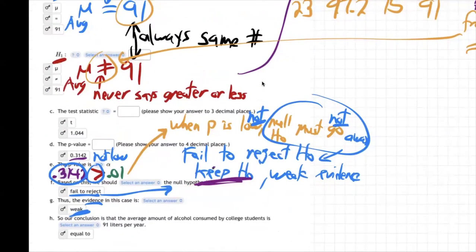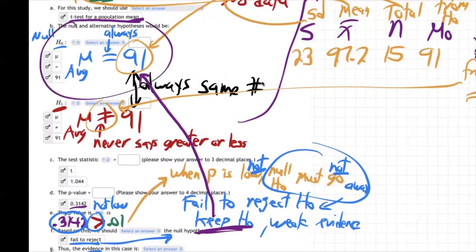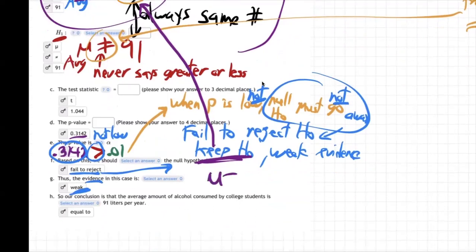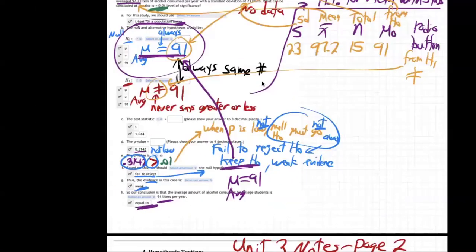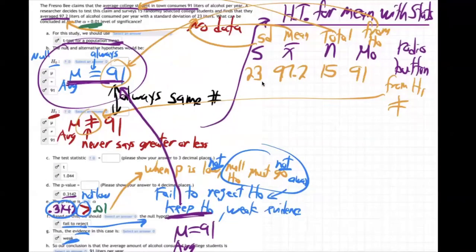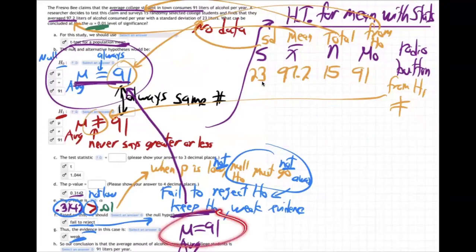Keep H0. So we come back here and go, okay, I'm keeping this guy, the H0. What is the H0 attorney saying? Mu is equal to 91. The average is equal to 91. So in the end, we concluded that the Fresno B is right, and that the average amount of alcohol consumed for college students is equal to 91. Well, why do we think that? We did our little study of 15 students and we got 97.2. Yeah, but we think that was just a lucky sample.